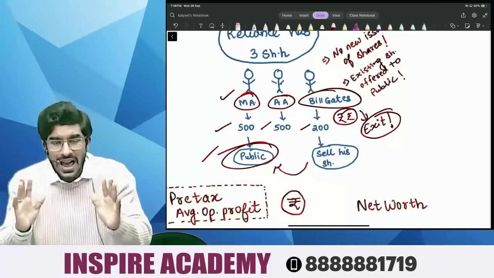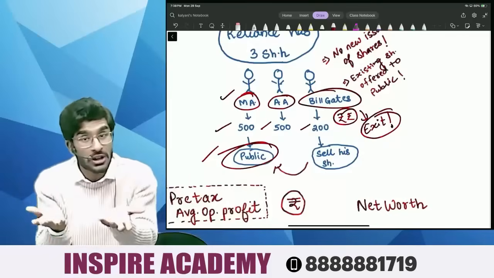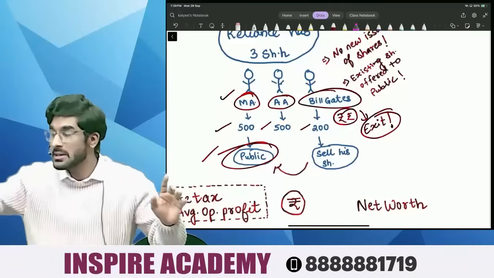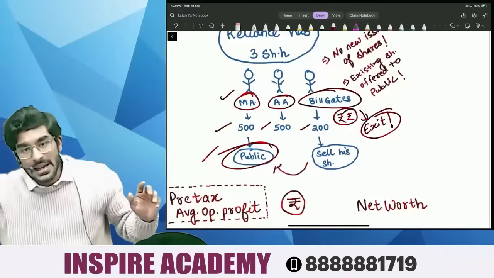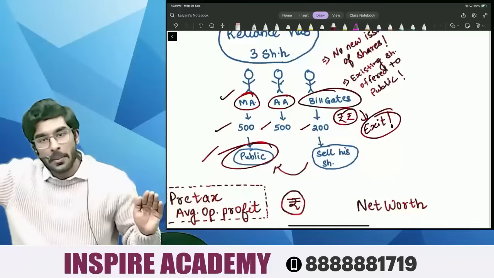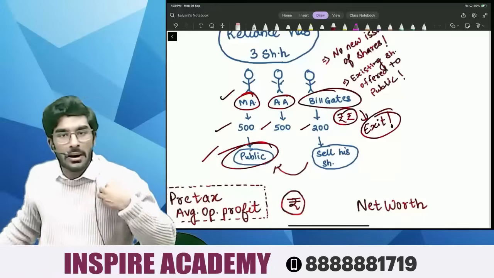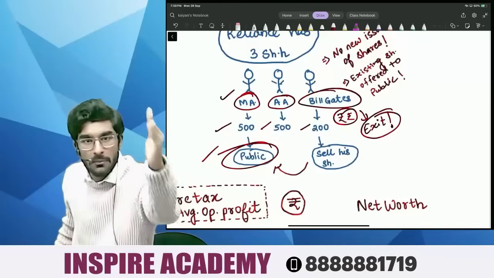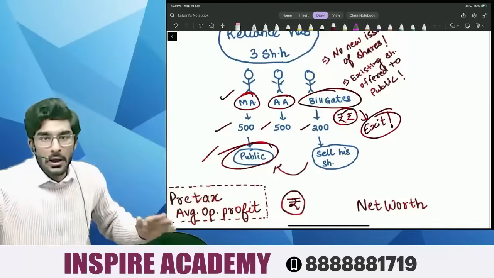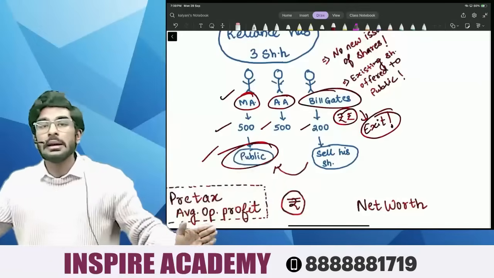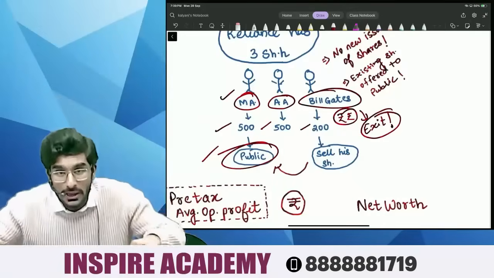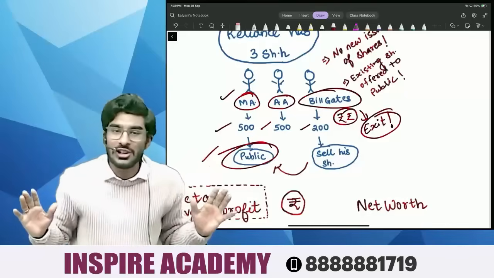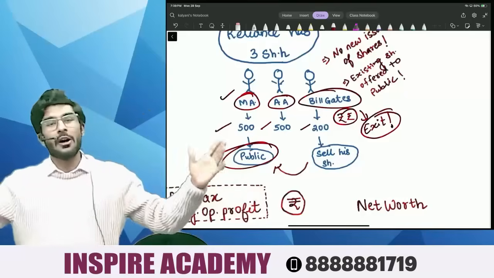Now, is there a need to create new shares, people? No. There is no need to create new shares. Simply Bill Gates can sell his shares to the public. He can get the money. He can get the exit. Mukesh Ambani's dream of making sure the company is listed on stock exchange will be fulfilled. Public is also happy. Mukesh Ambani is also happy. Bill Gates is also happy. Without creating new shares, shares are listed on stock exchange, people.